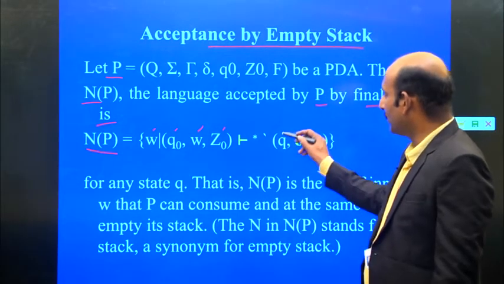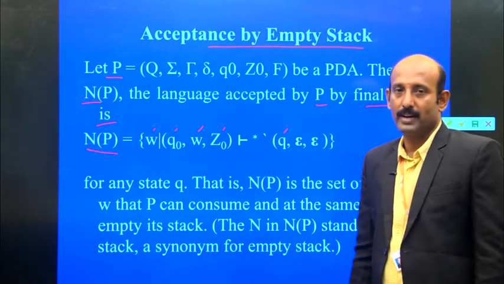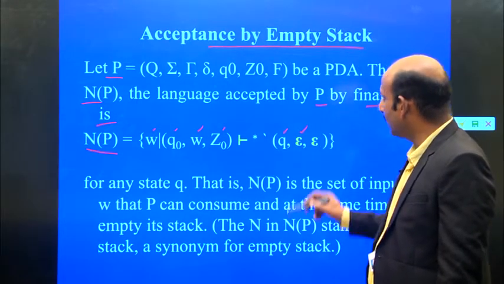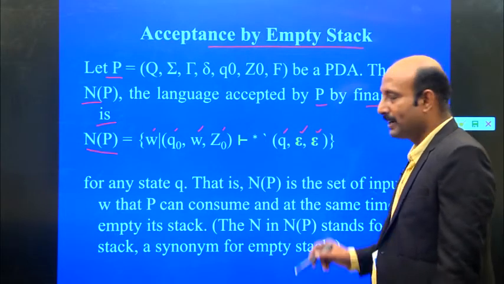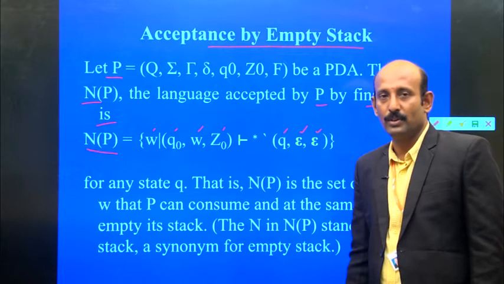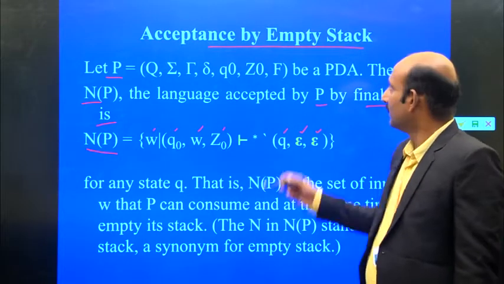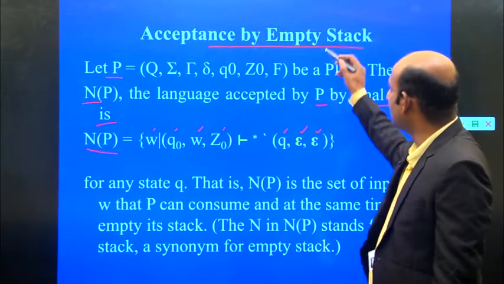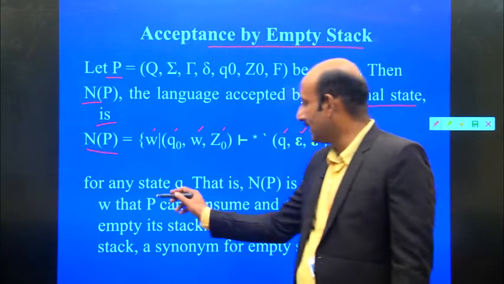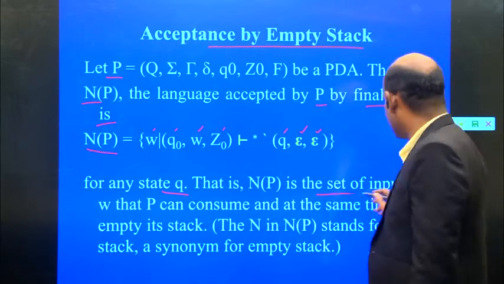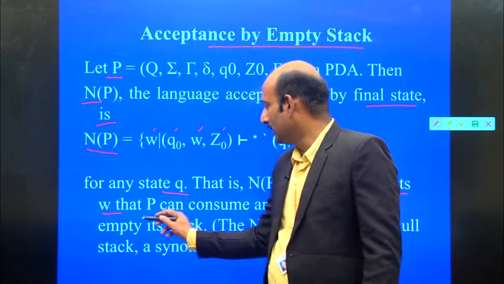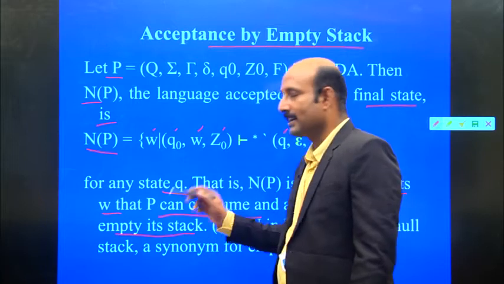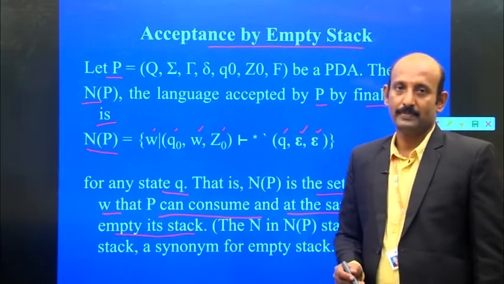Q may belong to the final states or be any state, and both the input and the stack become epsilon. That means there is no input and there is no element in the stack. So in both cases, we can say this is an empty stack. For any state Q, the input string W can be consumed and at the same time the stack also becomes empty.